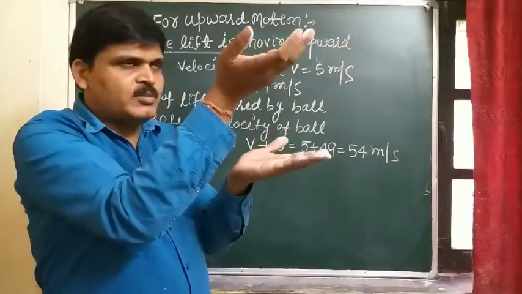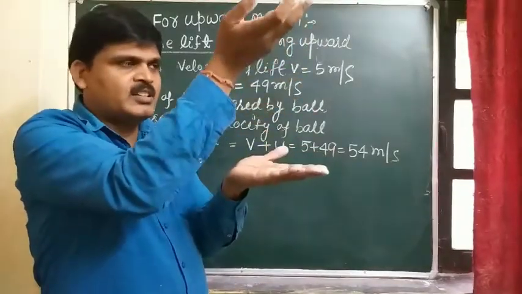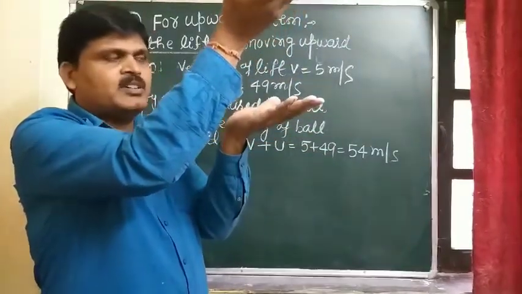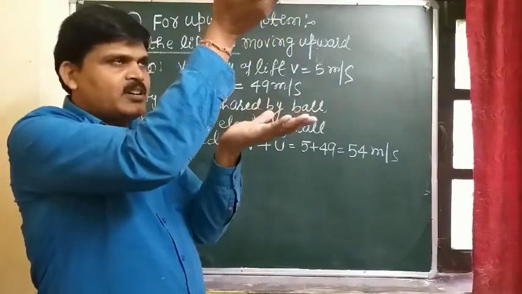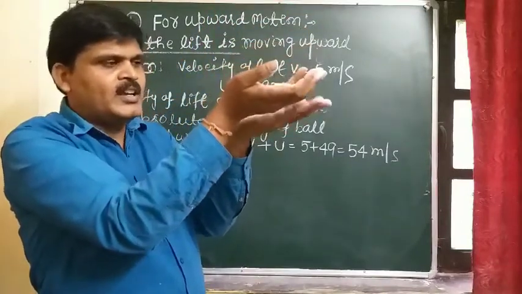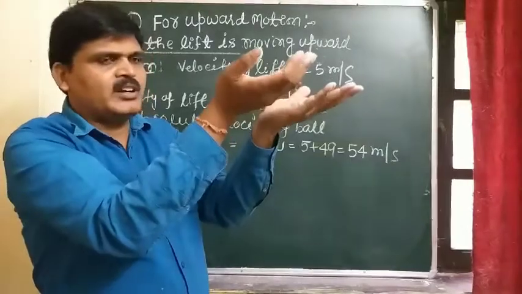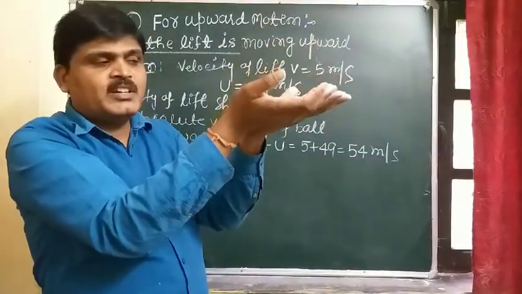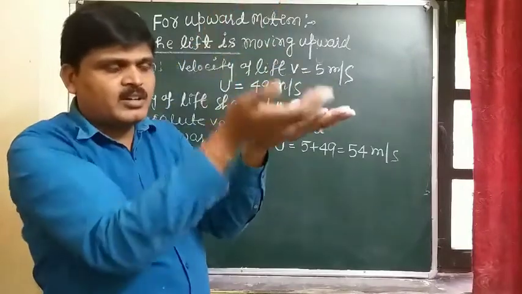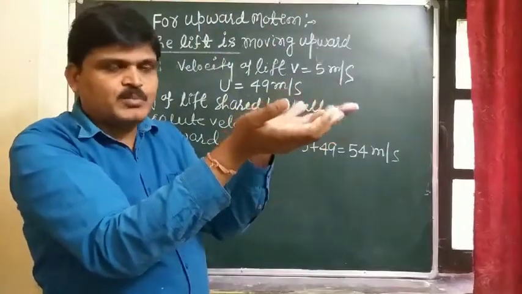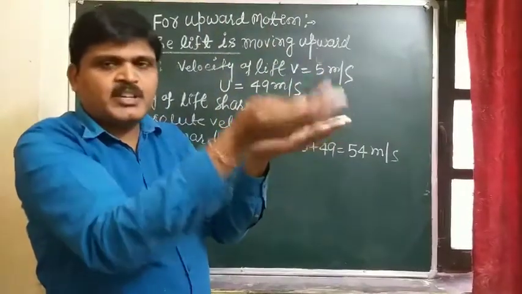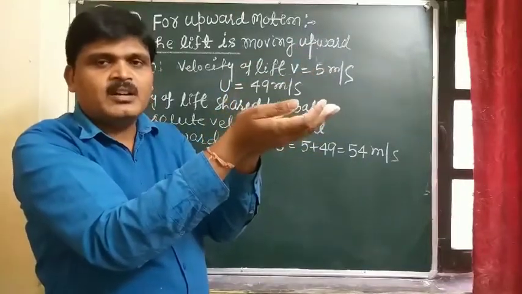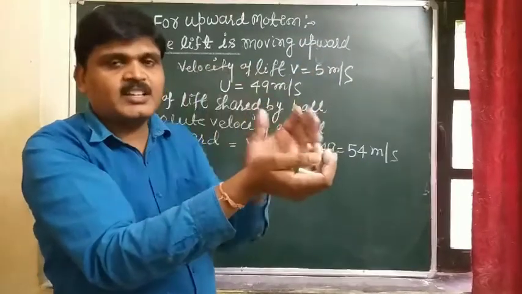As the ball is thrown upward, the lift is continuously moving at 5 meters per second, and when the ball returns to the boy's hand, the lift will have risen some displacement. In that case, the displacement of the lift must be equal to the displacement of the ball. This is the main condition.